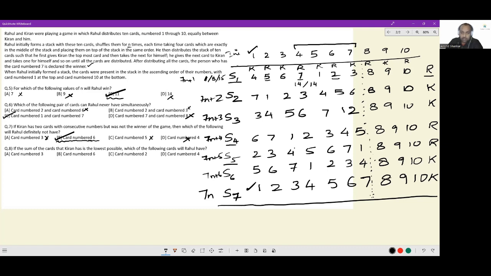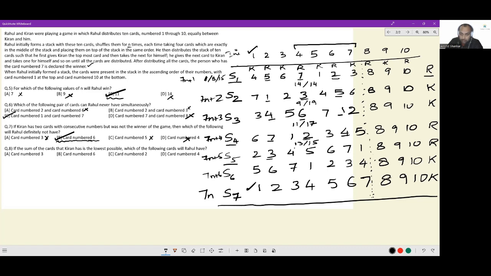Now let's look at after shuffle 2: 1 and 3 and 5. So 9 is with Rahul, so 19 has to be with Karthik. In this case, 4 and 6 and 1. 11 is with Rahul, so 17 has to be with Karthik. In this case, 7 plus 2 plus 4. So 13 is with Rahul, so 15 has to be with Karthik.